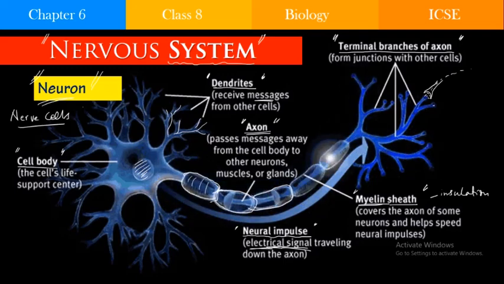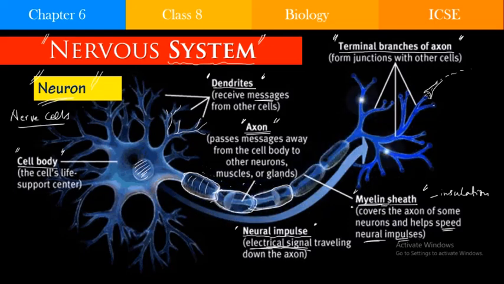So here also, what is the myelin sheath doing? The myelin sheath is covering the axon so that this electrical impulse can just pass through, and it should not get diffused by the other things around the axon. So it helps to speed up the nerve impulse.